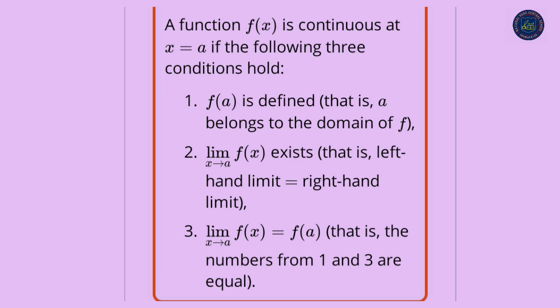So we can summarize: a function is continuous at x is equal to c, or a, if the function is defined at x is equal to c and if the value of the function at x equal to c equals the limit of the function at x equal to c. If f is not continuous at c, we say that f is discontinuous at c and c is called a point of discontinuity of f.